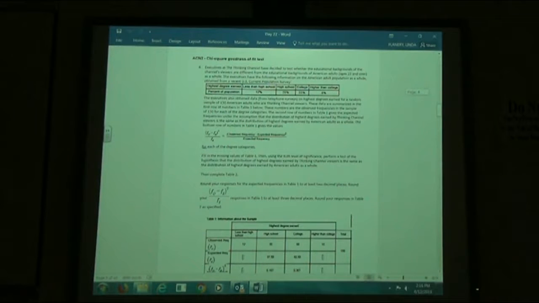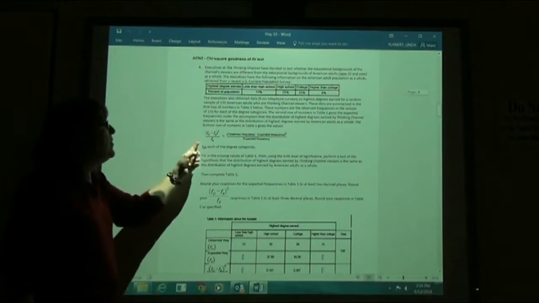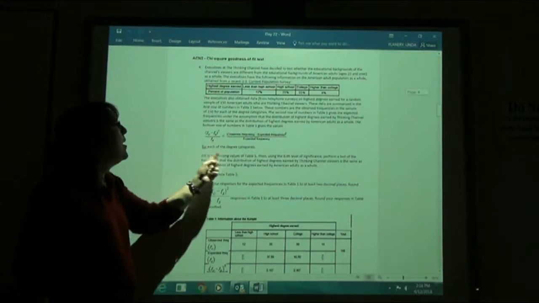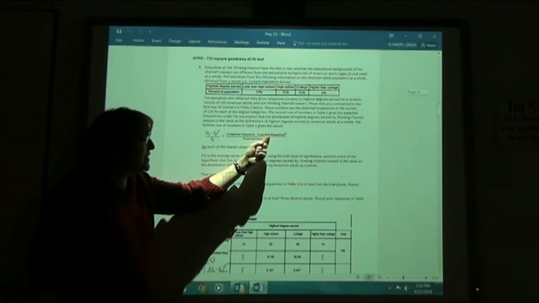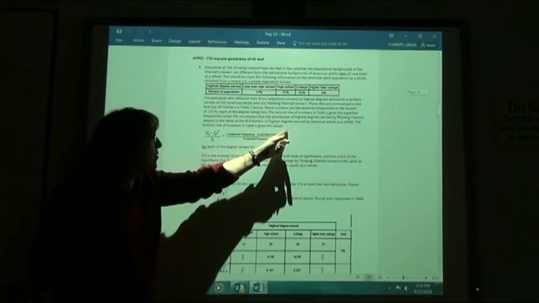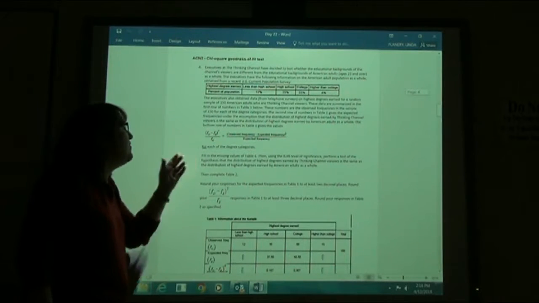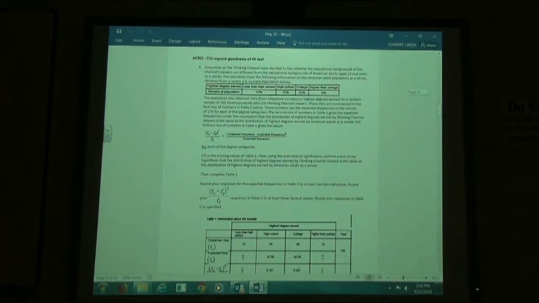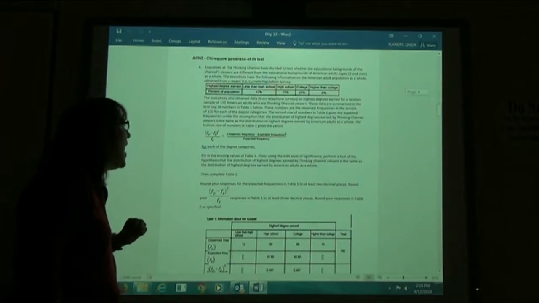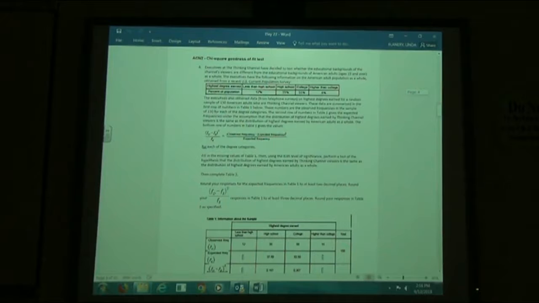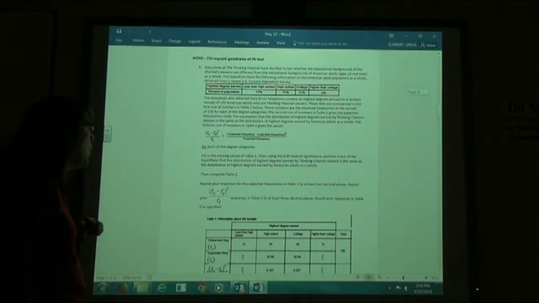The bottom row of numbers in the table gives the values, and they're using this calculation right here: the observed frequency minus the expected frequency, squared, and then divided by the expected frequency for each degree category. Fill in the missing values in Table 1, then using a 5% level of significance, perform a test of hypothesis that the distribution of the highest degree earned by Thinking Channel viewers is the same as the distribution of the highest degree earned by American adults as a whole.